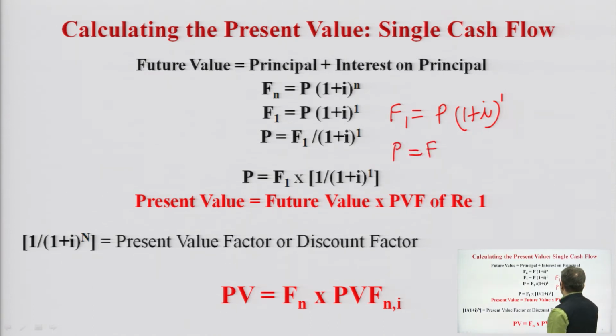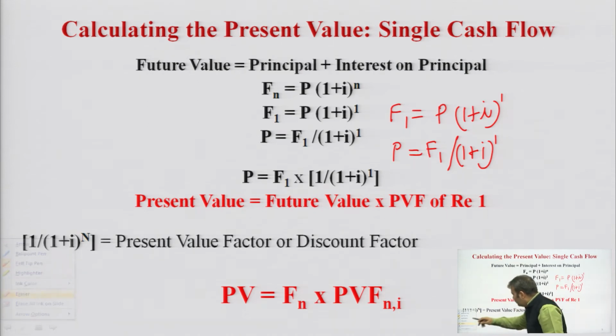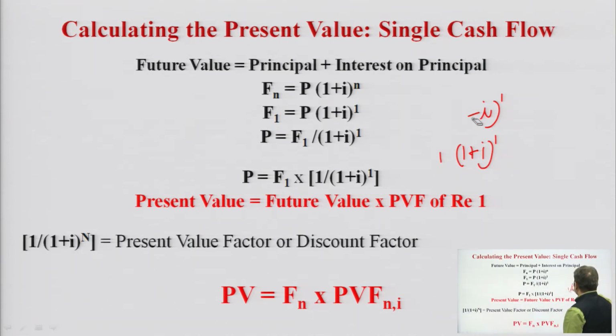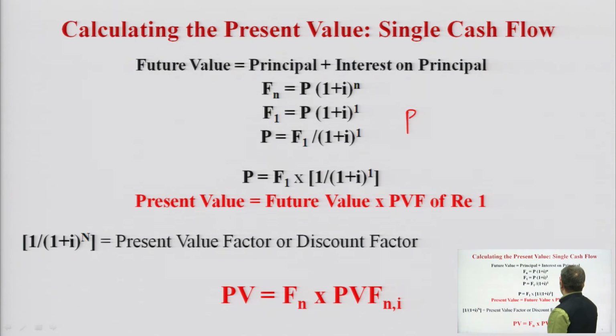P is equal to F1 divided by 1 plus I to the power 1, or further I can write it down like P is equal to F1 multiplied by 1 upon 1 plus I raised to the power n.